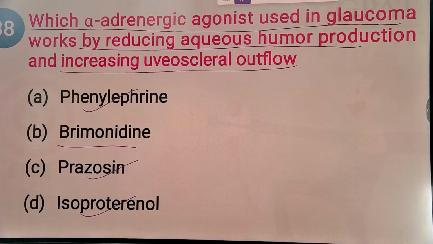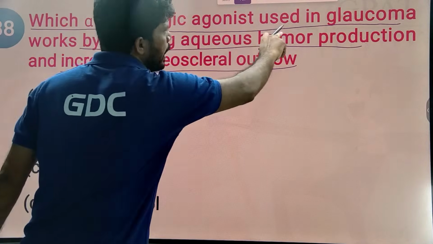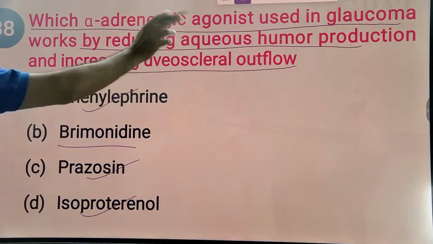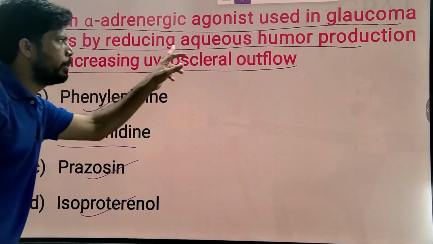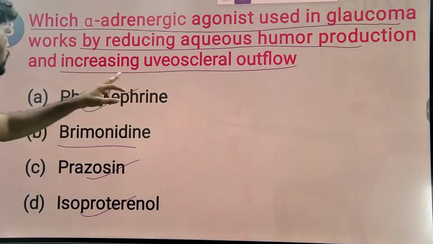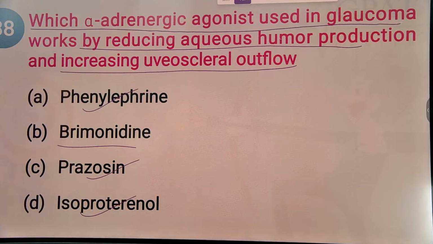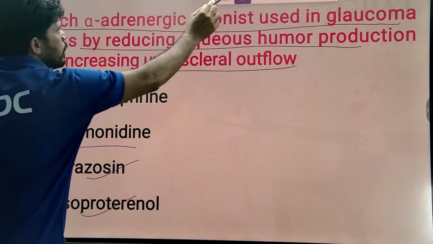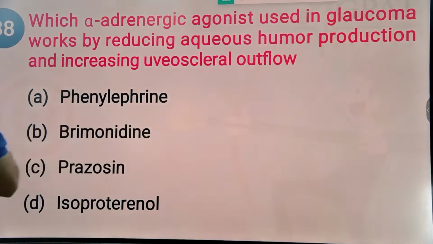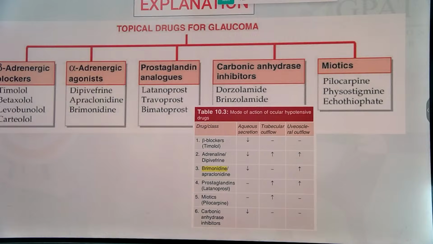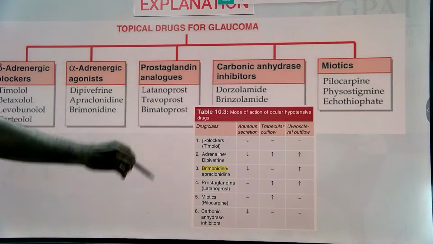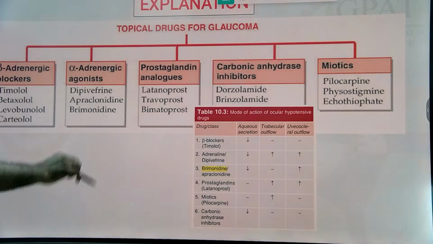Brimonidine is an alpha-adrenergic agonist that helps in the treatment of glaucoma by reducing aqueous humor production and increasing uveoscleral outflow.